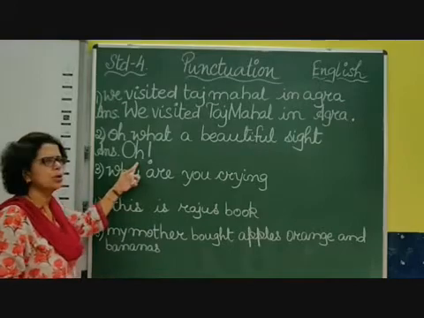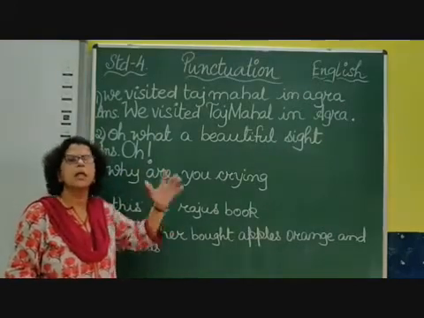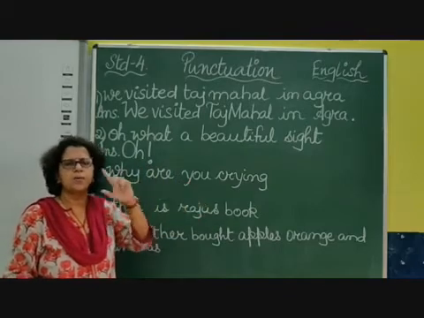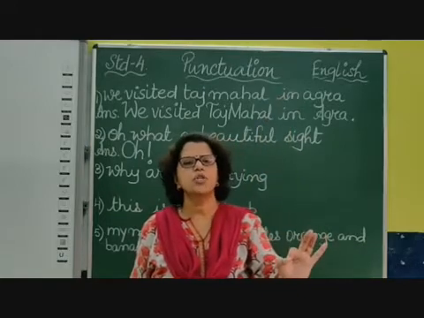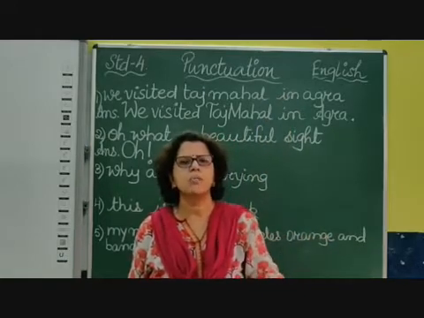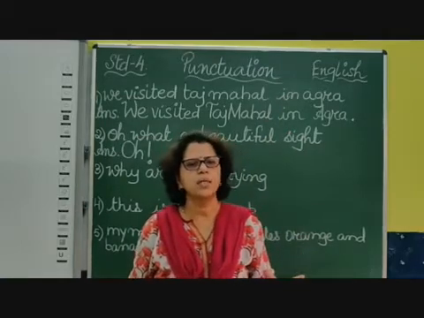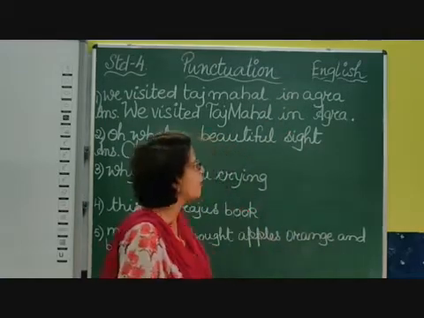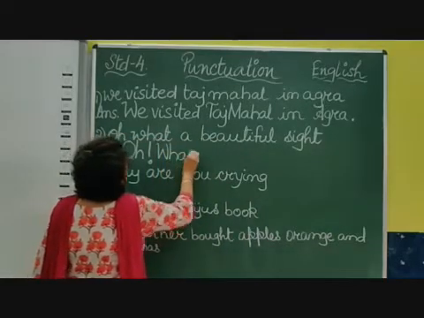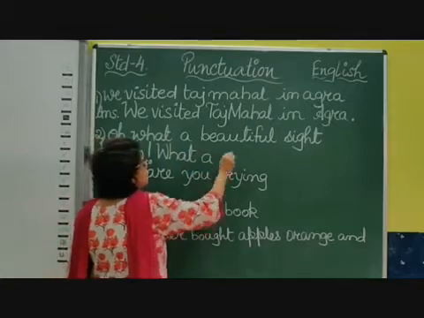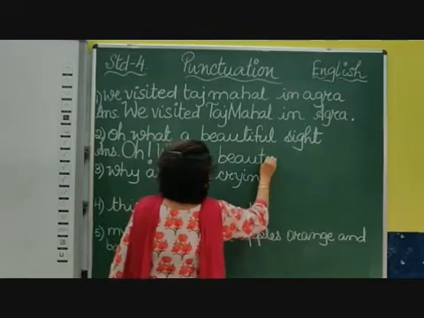And then I told you that after the exclamation mark, again we have to start with a capital letter. Remember this, in an exclamatory sentence, if you have put an exclamation mark, after that exclamation mark you have to begin the sentence with a capital letter. So this W will also be capital. What? Now here there is no proper noun, so I keep on writing in small letters. Beautiful.